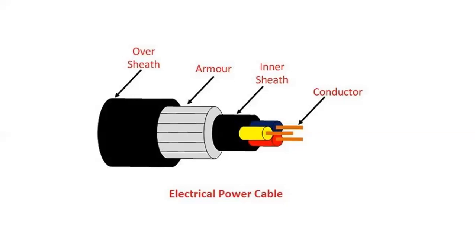So what is basically AYFY? Here A means the first part, that is the conductor. You have to go from right to left. The first one is the conductor. So what is A for? Aluminum. Here A represents aluminum. Then Y is the inner sheath.